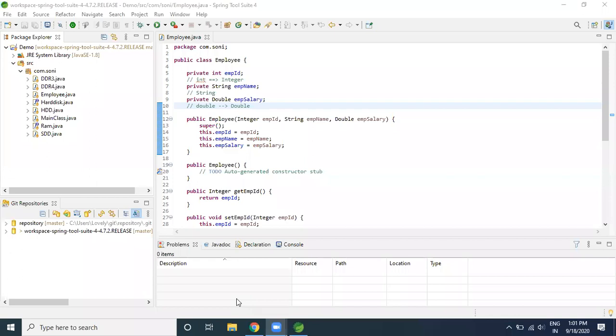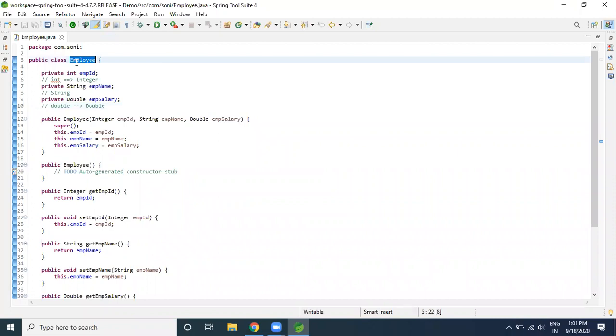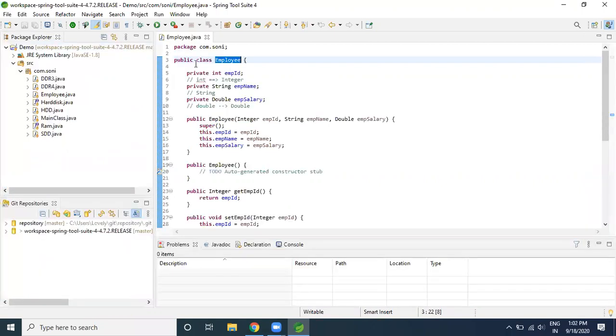What exactly I discussed yesterday, for those who are new here, this is a very good reminder. Yesterday I told them, here you see the Employee class. We are trying to create a couple of classes as part of a single Java file. We should not do that. We should have at least one Java file which has only one class. We make the class public, and this is the external class, and an external class can have only two kinds of modifiers: one is public, another is default.